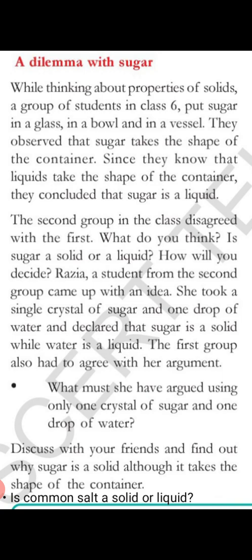Yes or no, children? Actually, in sugar, we have crystals. Each and every crystal has a certain shape. All the crystals combined take the shape of the container.